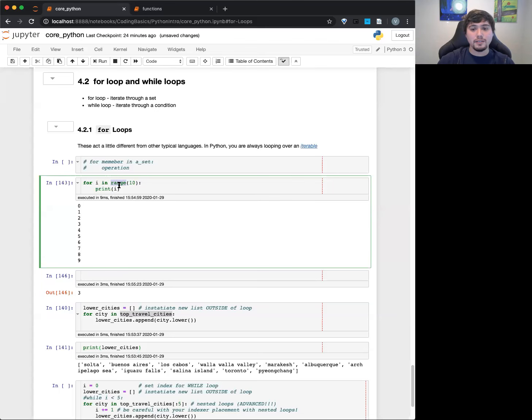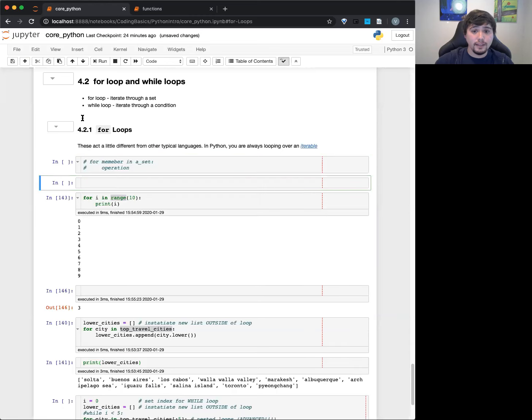What's really nice about this, and it's not super obvious, is that it doesn't actually do it all up front. When we make a list, say 1, 2, 3, 4, 5, 6, 7, 8, and so on, this actually has to be stored in memory. So imagine your list is 1 billion items long. The problem is that 1 billion items takes up space on the computer's storage.